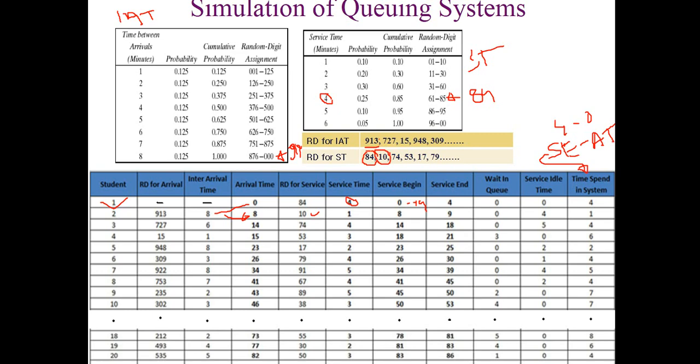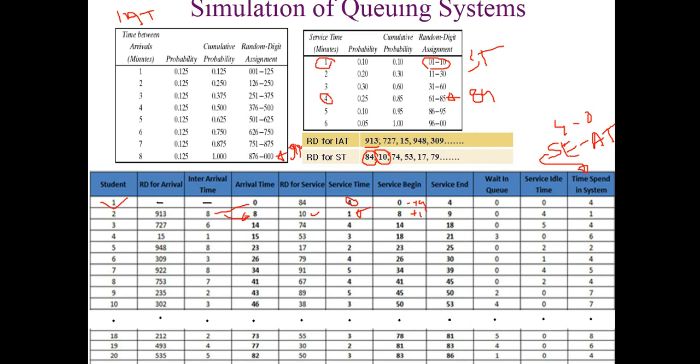So let's now find out what should be the service time of customer number 2. To find it, we have to use the random digit for service time. The second one is for the second customer, and we can see it is 10, so we put it as 10. Then we move to the distribution table for service time, and we can see that 10 is in the range. Against this range the service time is 1, so we write down that the service time is 1.